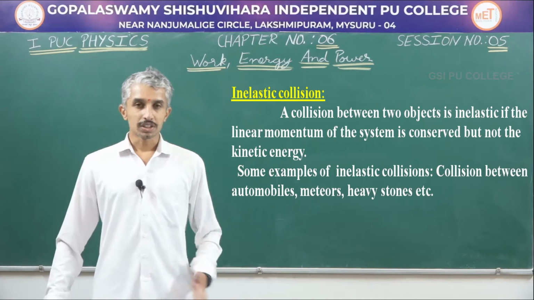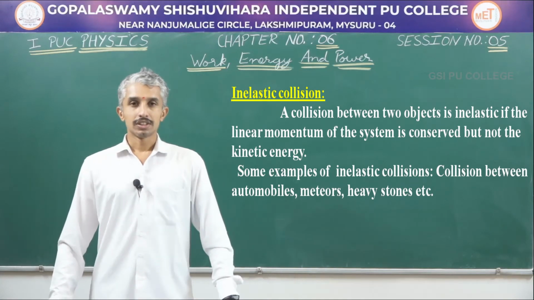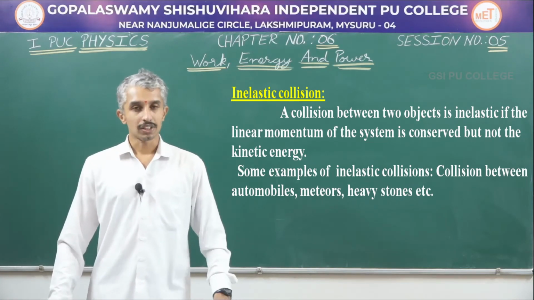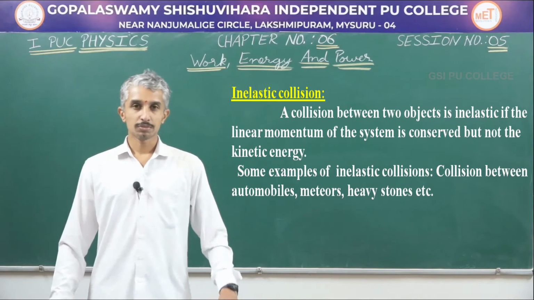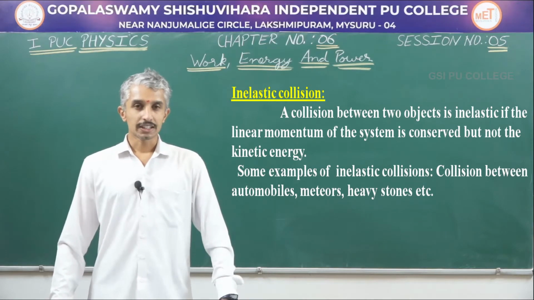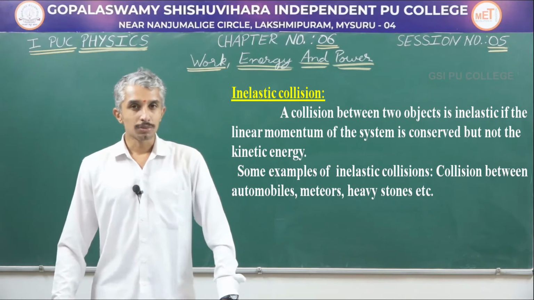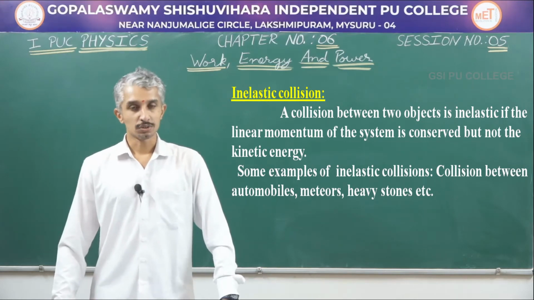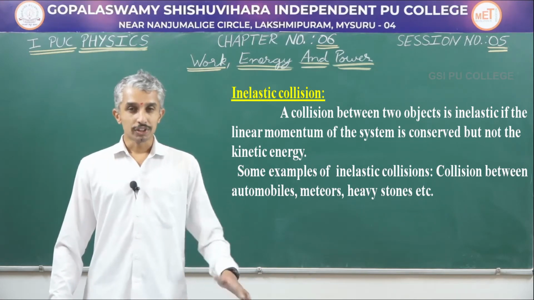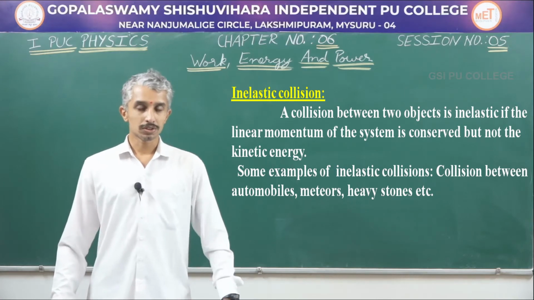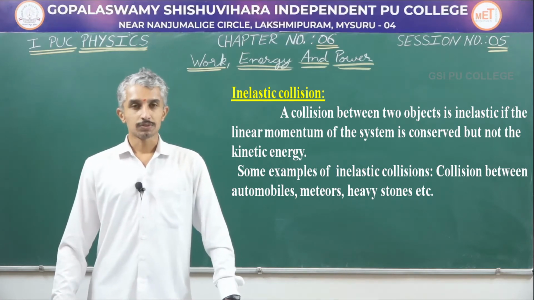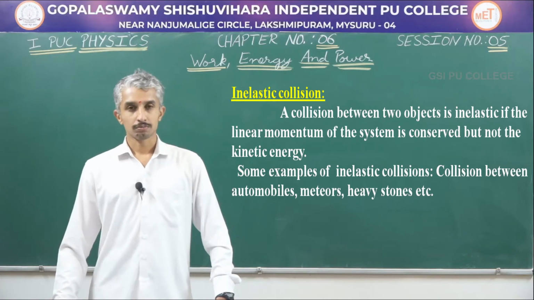It is not the same in the case of kinetic energy. There is loss of kinetic energy after collision. What are the examples here? As stated earlier, the collision between automobiles is an inelastic collision. The collision between meteors and between heavy stones are also examples of inelastic collision.